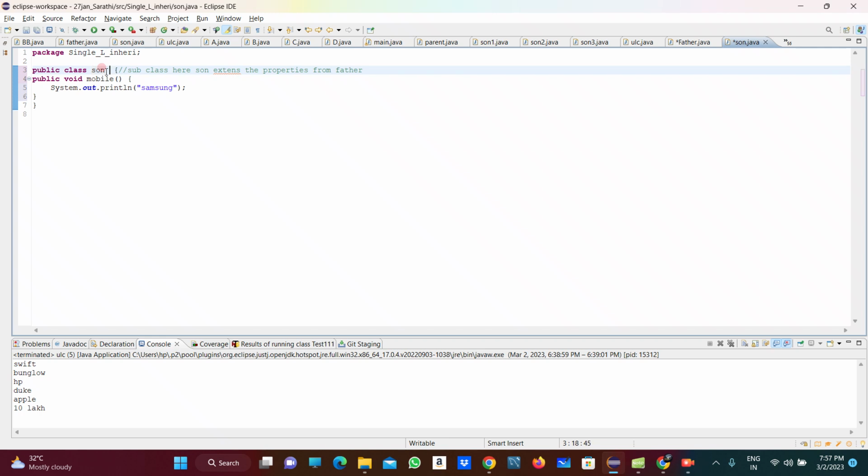Here we are using the extends keyword, and who is being extended? The father class's properties are being extended. So I am writing the class name whose properties are being extended, that is nothing but Father.